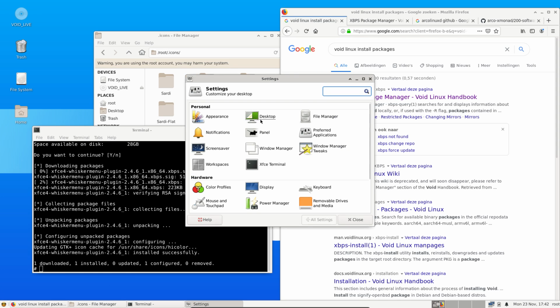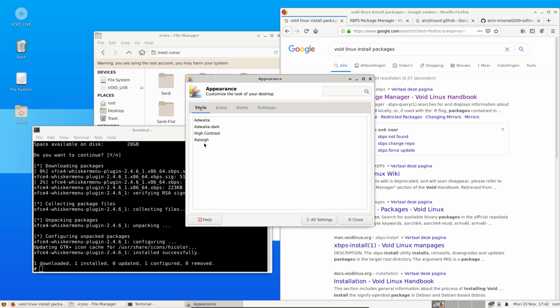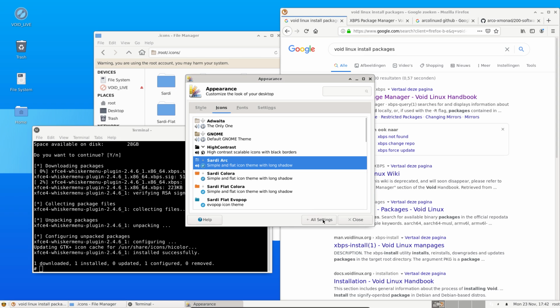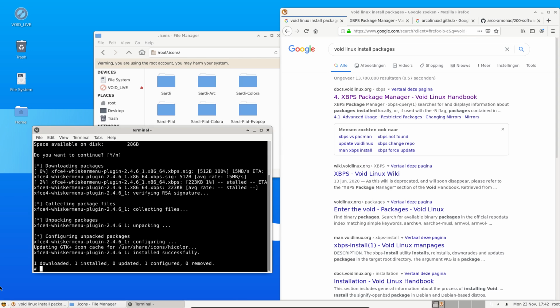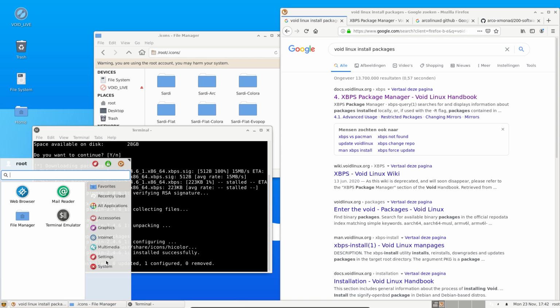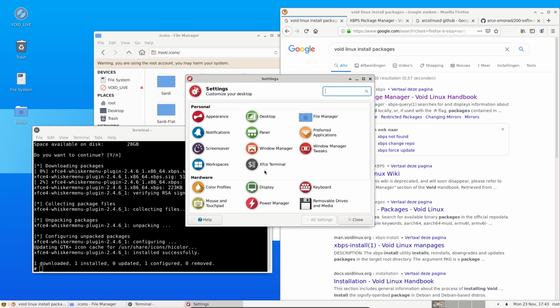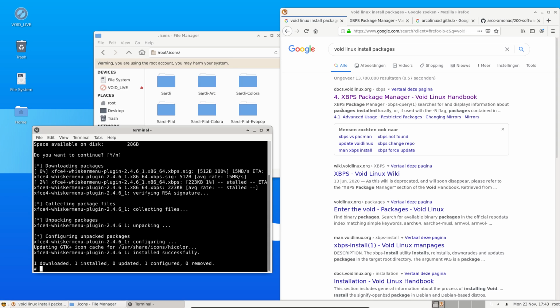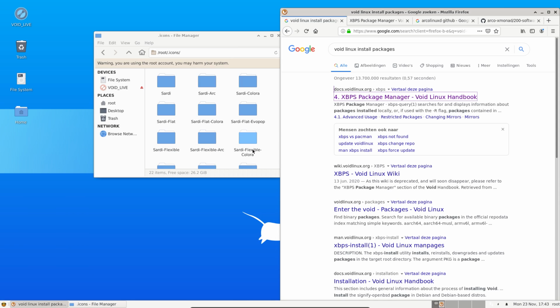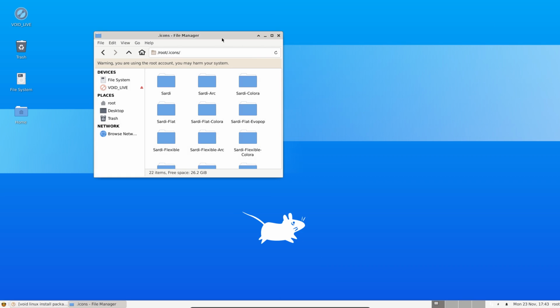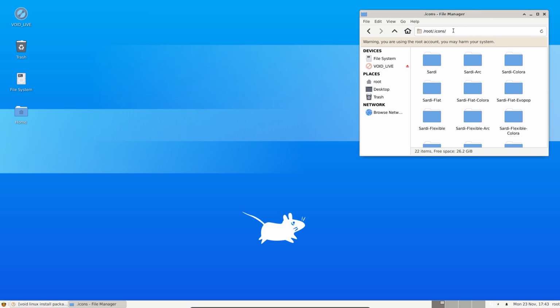Possibilities. Where are the Sardi icons? Appearance. Oh, we need themes, right? Sardi Arc, close. What do we have? We have this look now. If we click here, all elements will be there. System, this is an important look. All good. And we're having fun. Right? This is Void Linux. And we can have a nice look here.